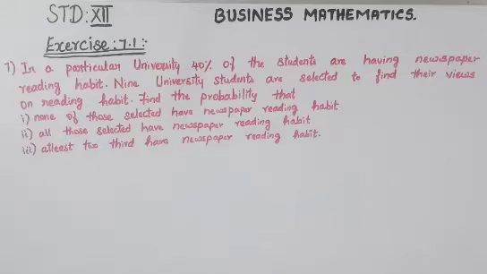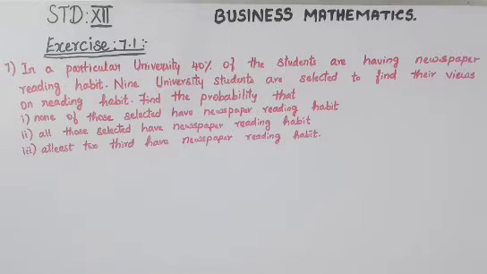Standard 12th Business Mathematics Exercise 7.1, 7th question. In a particular university, 40% of the students have a newspaper reading habit. 9 university students are selected to find their views on reading habit. Find the probability that: first, none of those selected have a newspaper reading habit; second, all those selected have a newspaper reading habit; third, at least 2/3 have a newspaper reading habit.